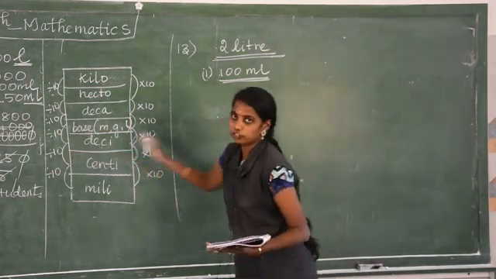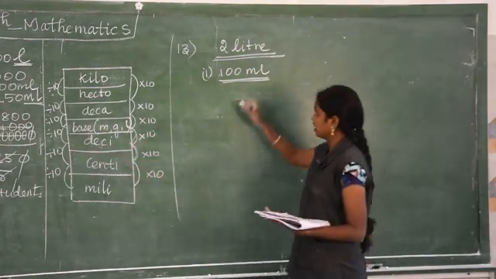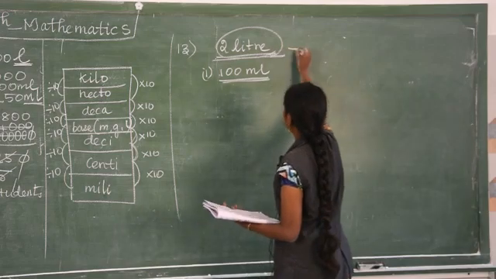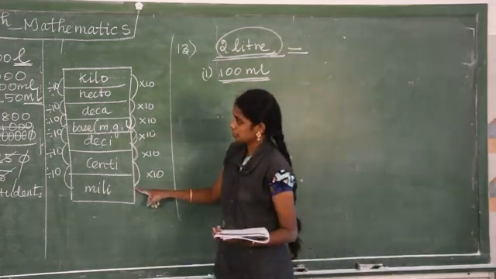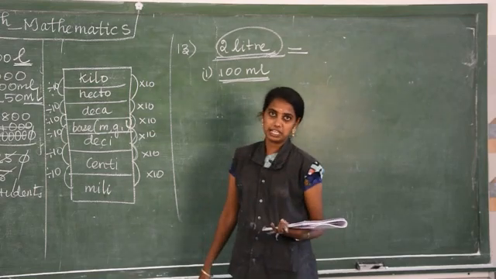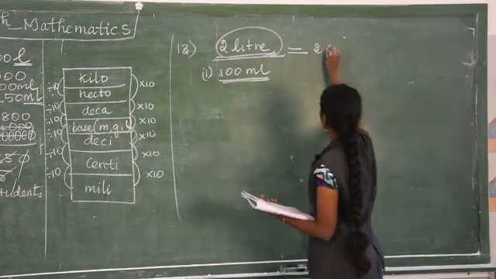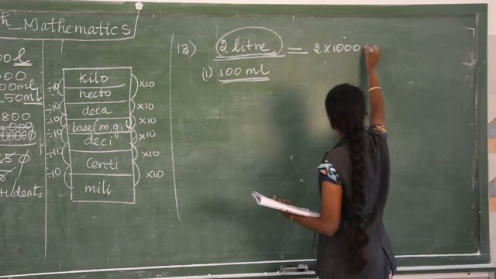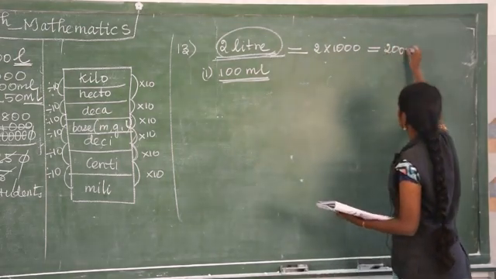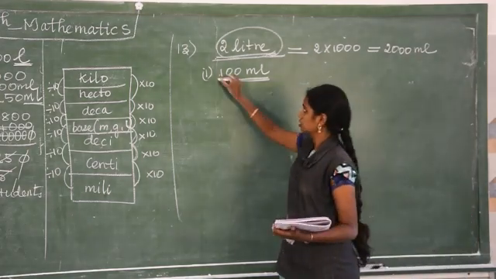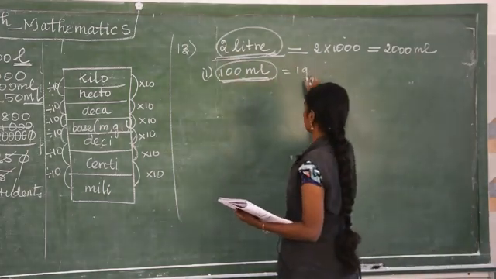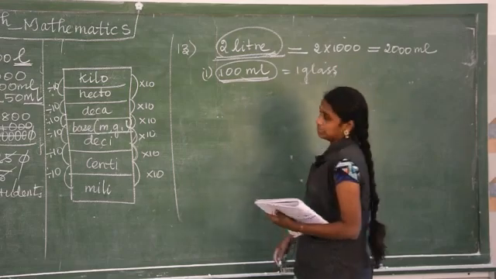The same model of the question number 12 only. We are going to divide this 2 liter change into milliliter. So liter to milliliter already we have seen. This is multiplication of 1000. So 2 into 1000, 2000 milliliter. Option 1 is the one glass represents 100 milliliter.